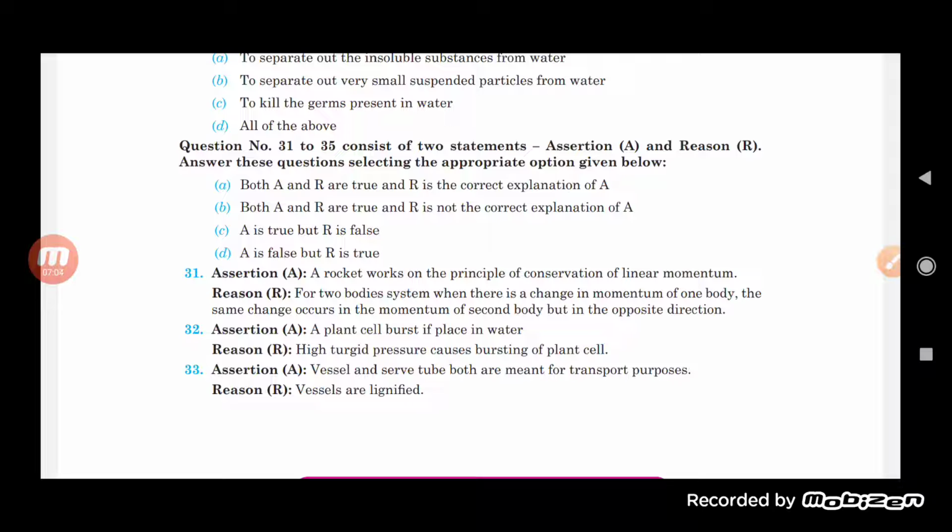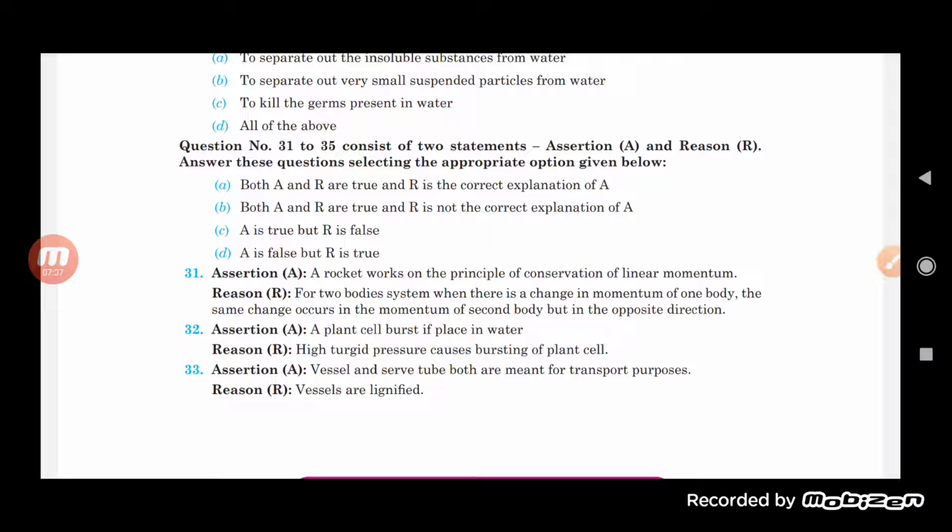Okay, so you see here that vessels and sieve tubes both are for transportation, they basically help in transporting. But when you look at the reason, the vessels are generally lignified. So what you will find is that both of them are correct, that is actually the conducting tissues are basically lignified, whether it is the xylem or the vessels also.